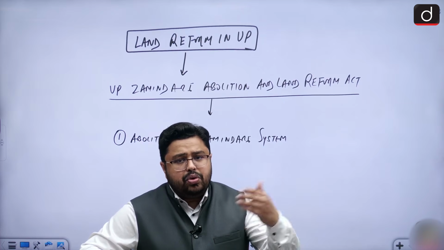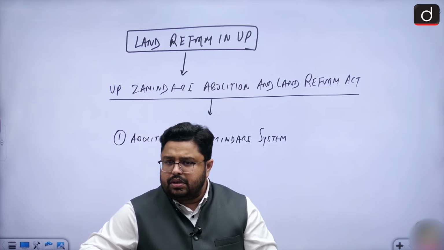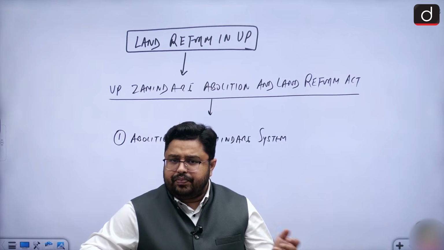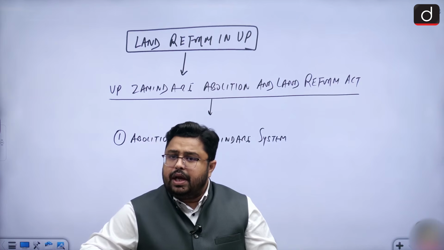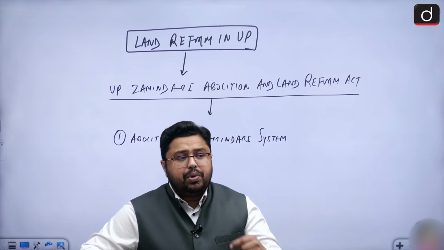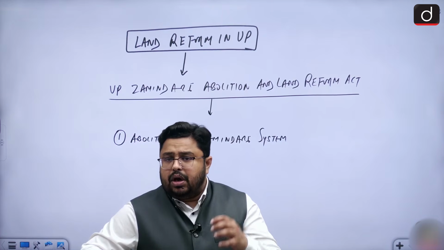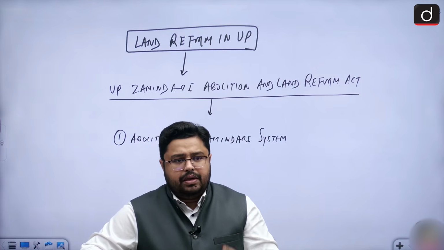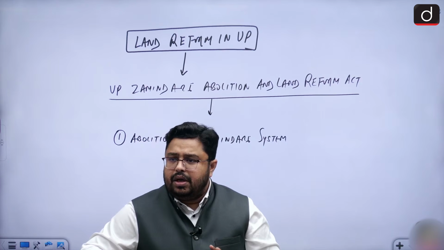and these intermediaries had no role when it comes to the production, right? Because they were not directly engaged in the production, so they had no interest in the production. One who had an interest in the production, like the farmers, they had no ownership rights. So as a result, the production suffered in the country. So the government thought that the zamindar is the villain. So let us first abolish this system of zamindari altogether.